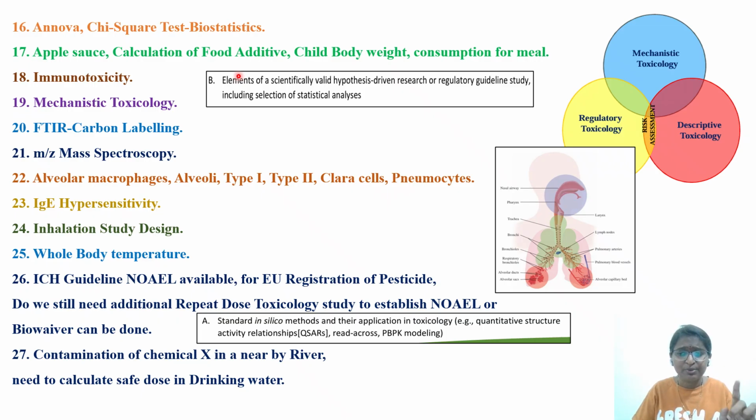Then next, we have one question with respect to immunotoxicity. The ICH S8 guideline is the one related to immunotoxicity. If you are developing a certain drug, a small molecule drug, not considering biologic drugs, and it unintentionally affects the T helper cells or triggers the immune system, causing either immunoenhancement or immunotoxicity, then for those types of studies you have to refer to the ICH S8 guideline.